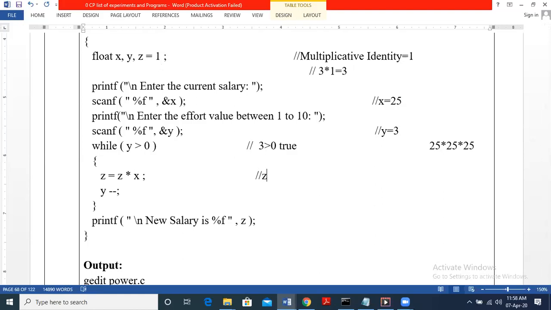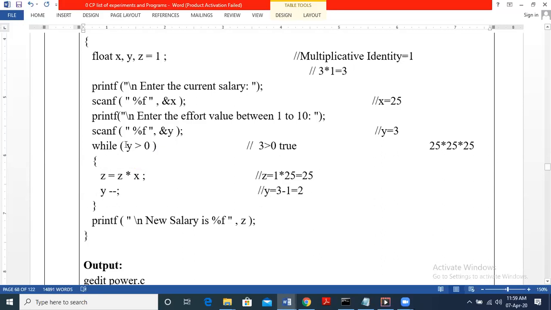Currently Z is 1. 1 into what is X? As per the input, X is 25. So 1 into 25, and the Z value becomes 25. Next, what happens inside the while loop? We have Y minus minus, so we decrement the value of Y. This is mainly to keep track of how many times we have multiplied 25. We need to multiply it 3 times, that is the value of Y. So Y becomes 3 minus 1, which is 2. So Y is 2 now.